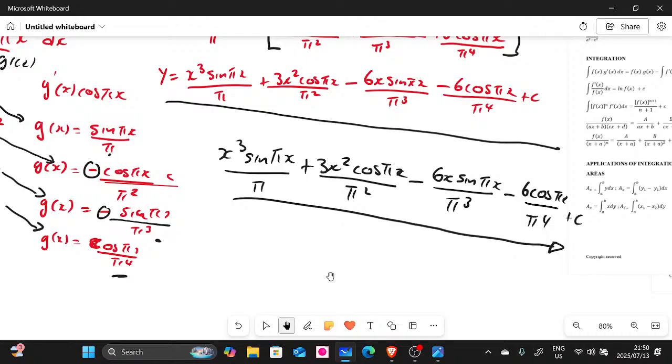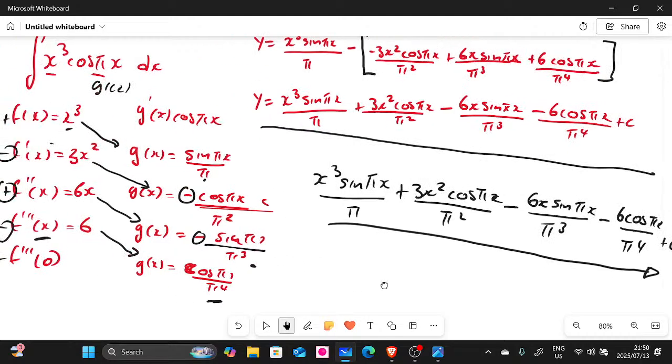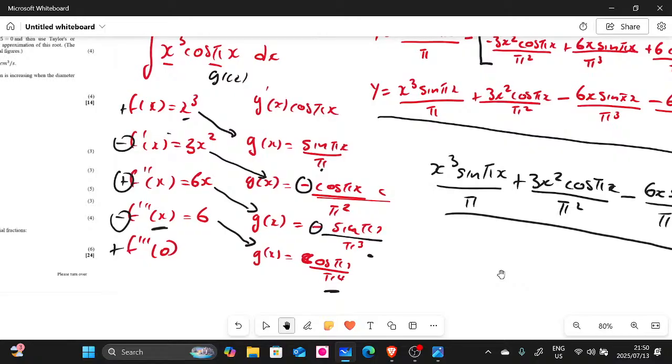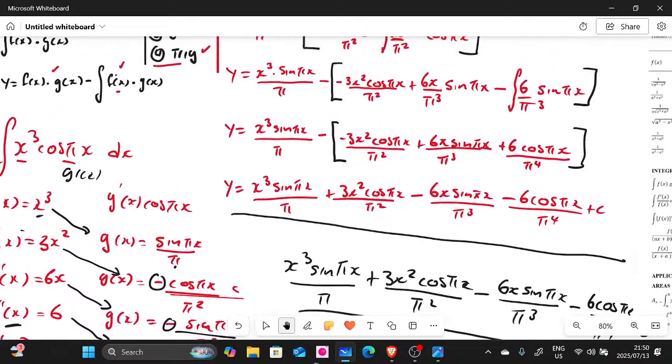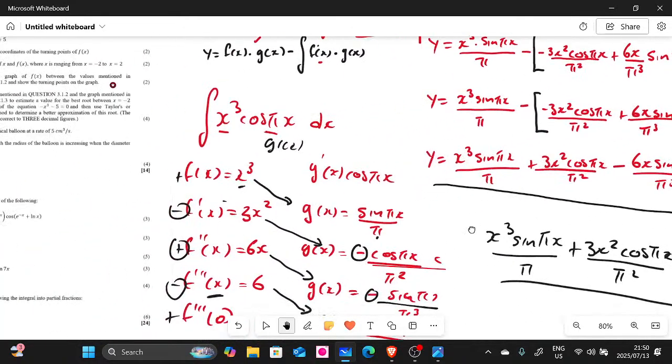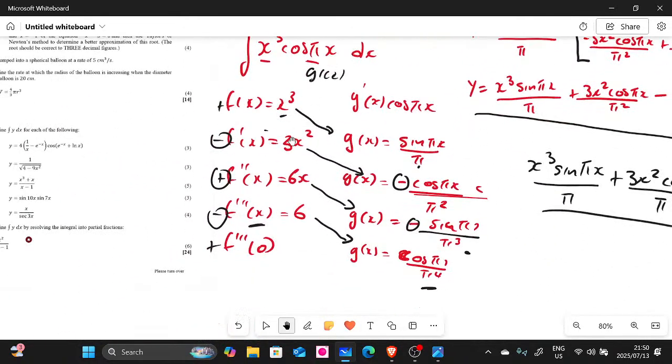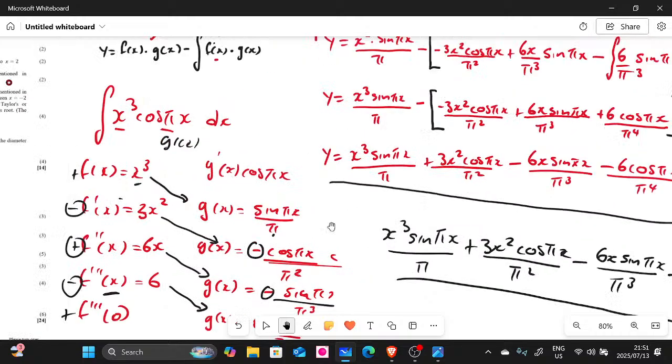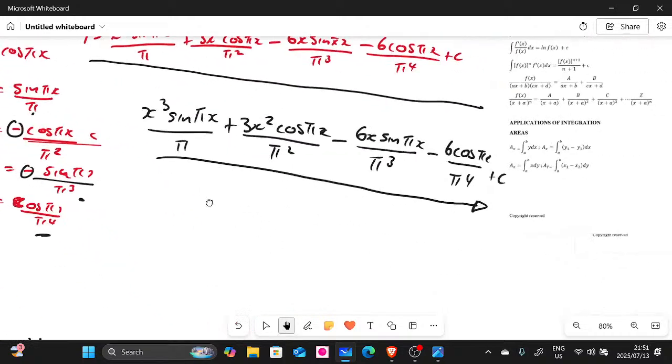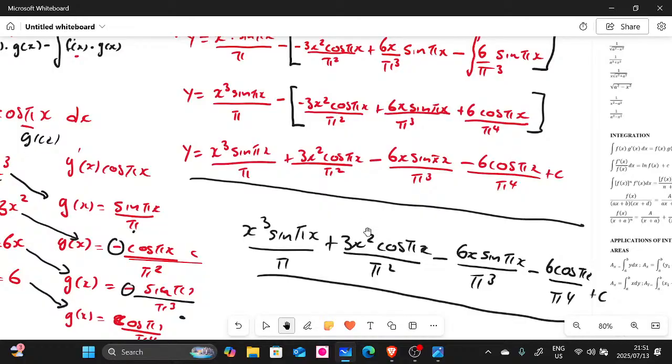I think we are done here with our integration. I think you shouldn't pay attention to the last question that Noctula gave us. It's beyond your syllabus, guys, right? But if you want to learn it, this is how you do it. I've shown you two ways of doing it, guys. The other way is a shorter method. I'm not so sure whether they're going to mark it or not. But the first one, it's correct, guys.